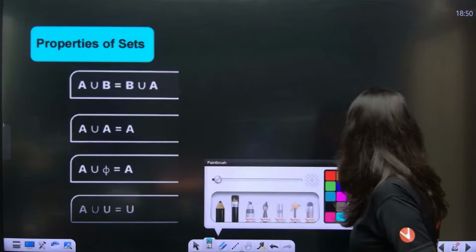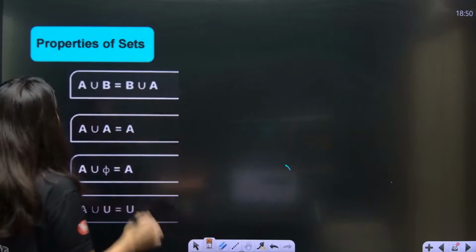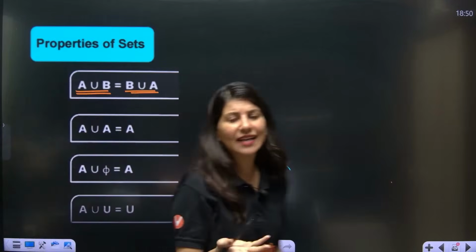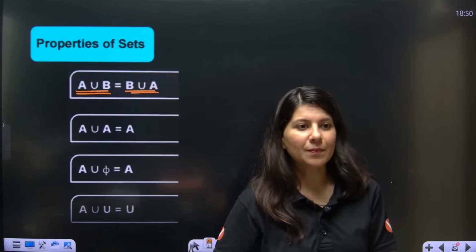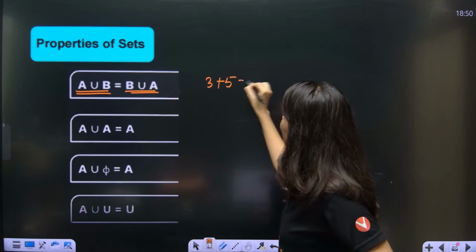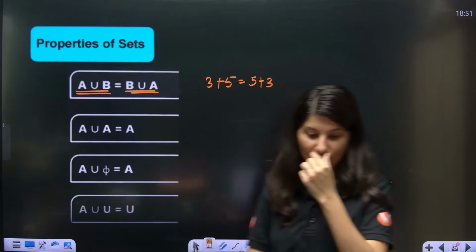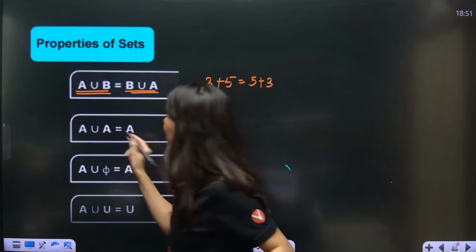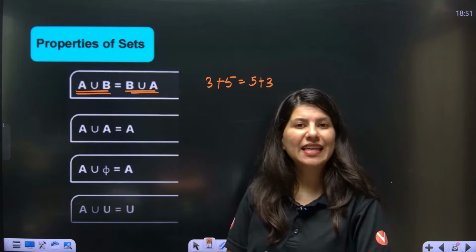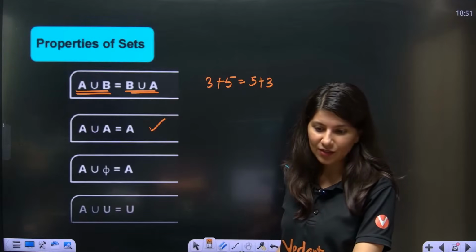Okay. Chalo, let's start. Now some properties, let's talk about some properties. A union B and B union A are actually exactly same. A union B, B union A, both are same. Just like 3 plus 5 is equals to 5 plus 3. Okay. All right. Now A union A. That means set A, you need to combine it with set A. So it will give you A only. Right or wrong? Yes or no?